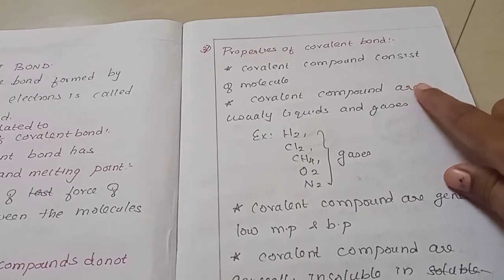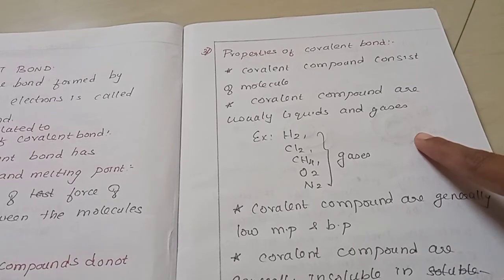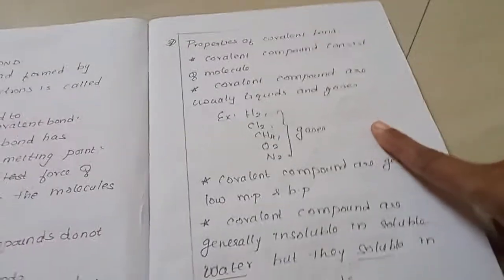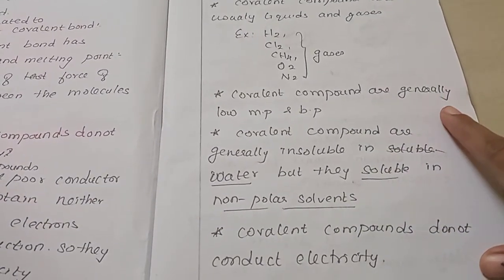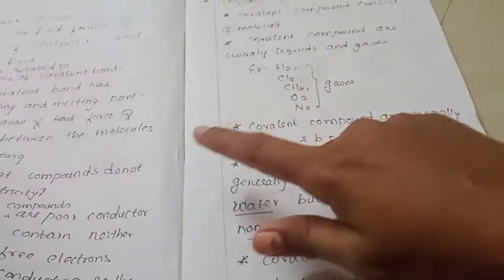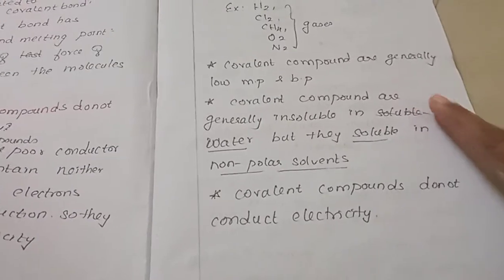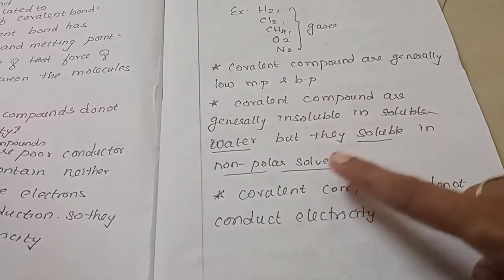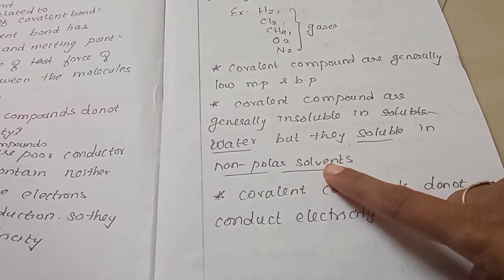Covalent bonds consist of molecules, and covalent compounds are usually liquids and gases. They generally have a low melting and boiling point, for the reason we just saw. Covalent compounds are generally insoluble in water and soluble in non-polar solvents.